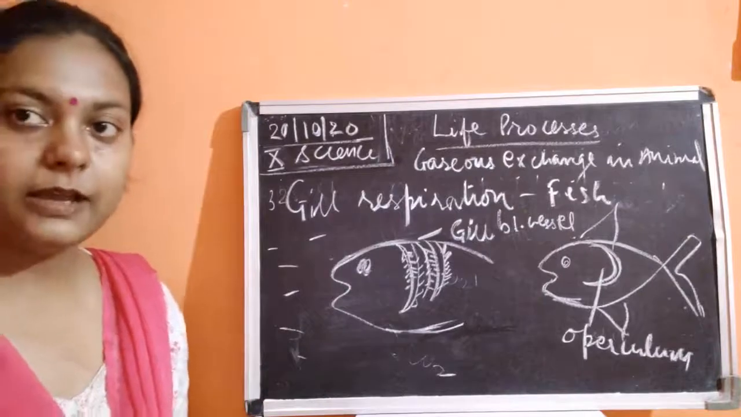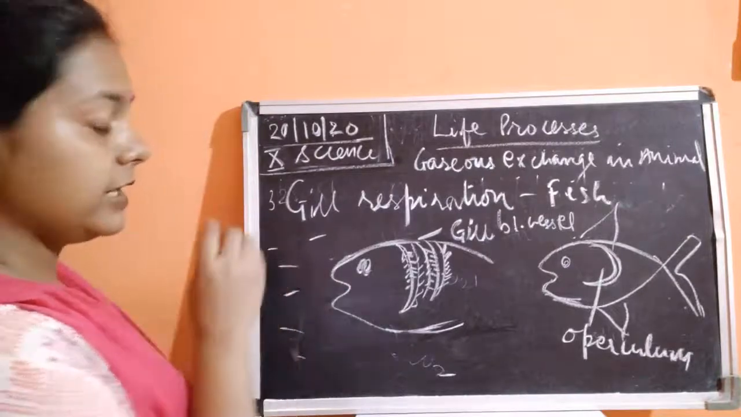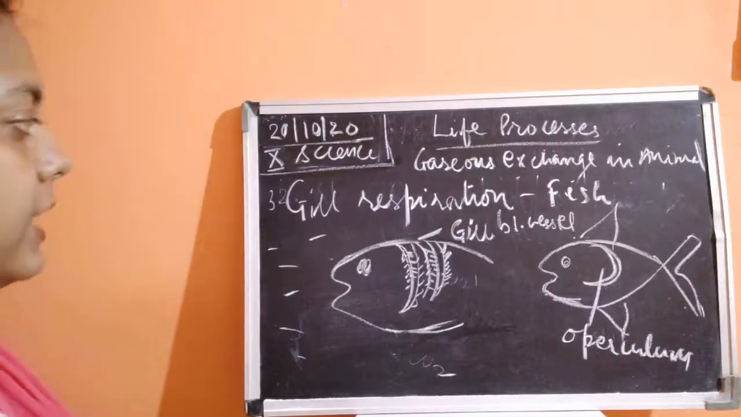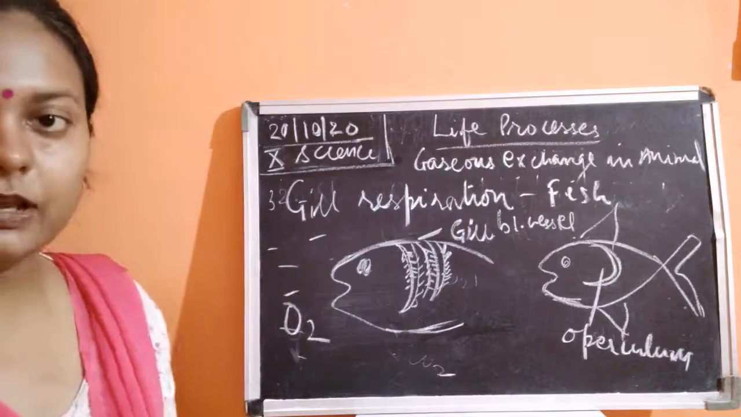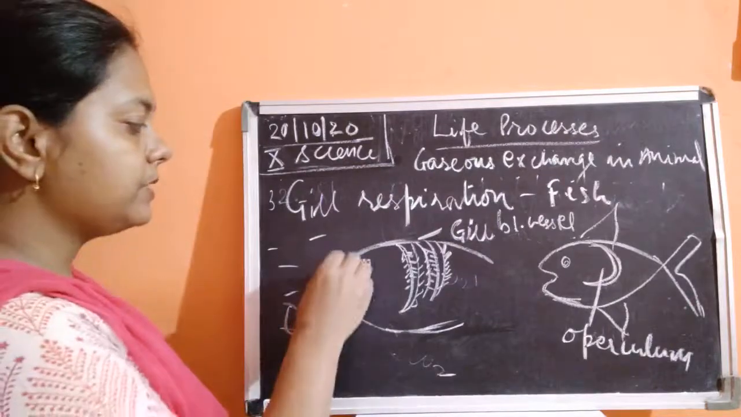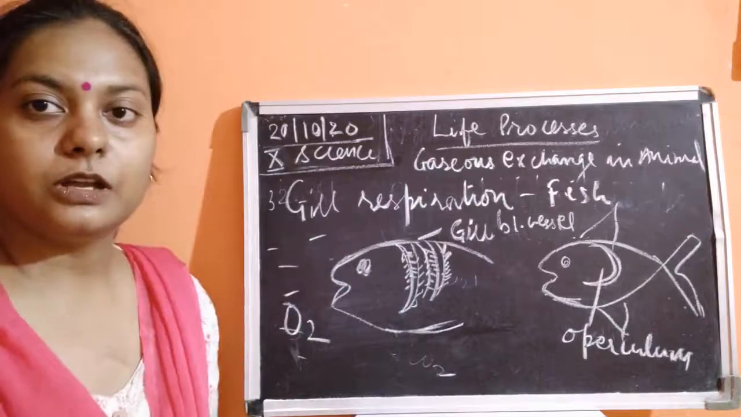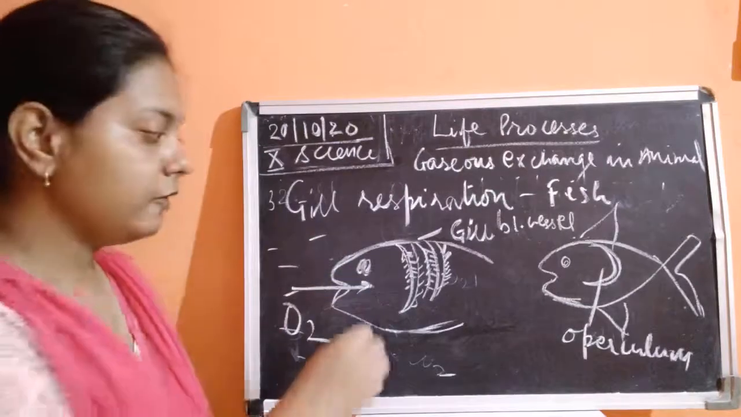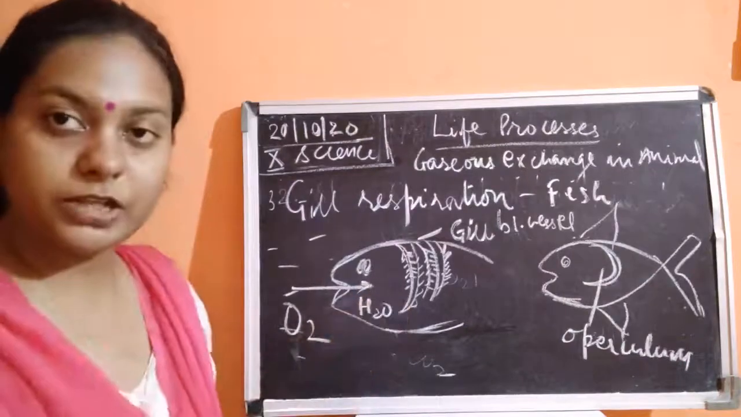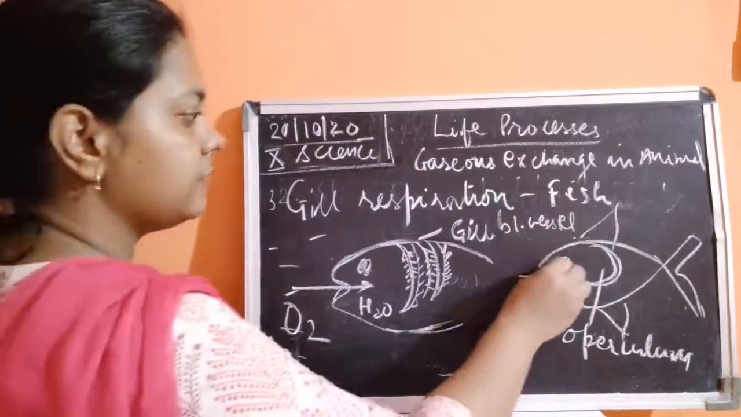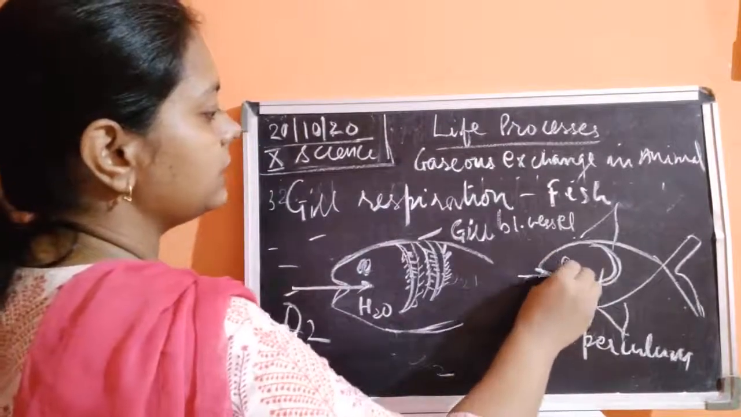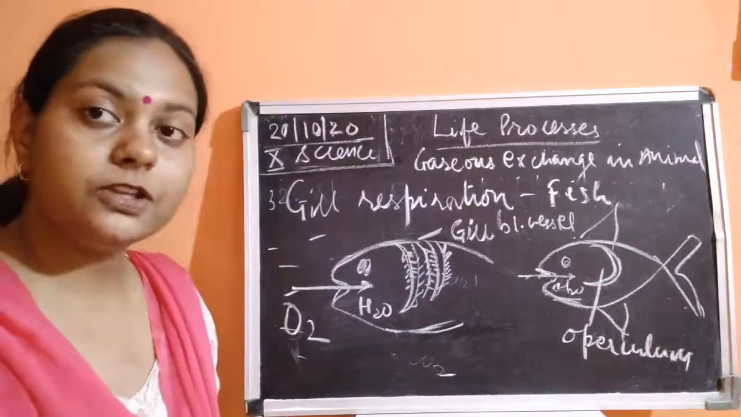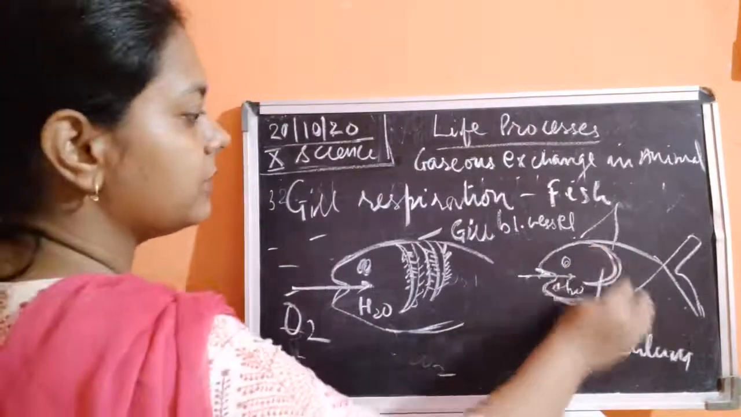Everybody knows. Now what happens, whenever the fish has to respire, or take in oxygen, you know that in water it has dissolved oxygen. Okay, water has dissolved oxygen. So what happens? The fish is going to open its mouth. So the fish opens its mouth. The water flows inside the mouth of the fish. Okay, so as soon as the fish opens its mouth, the water flows inside. Whenever the fish is taking in water, this operculum is closed.